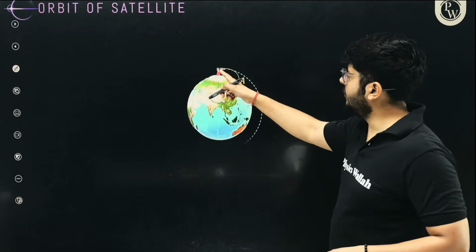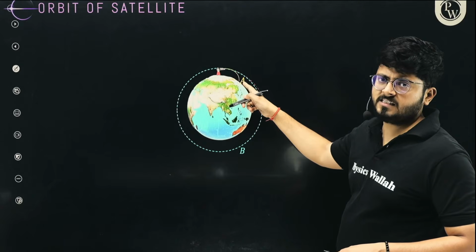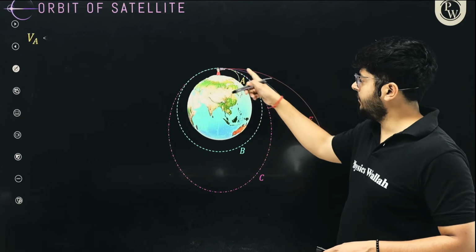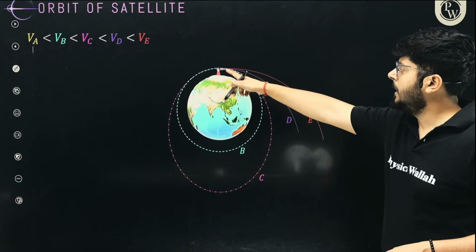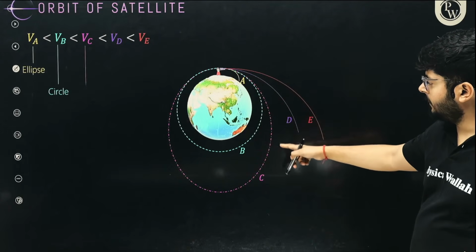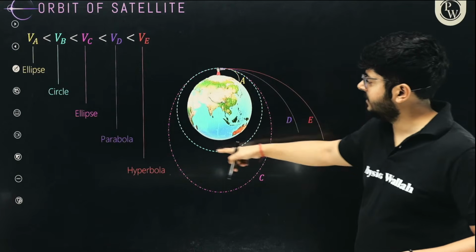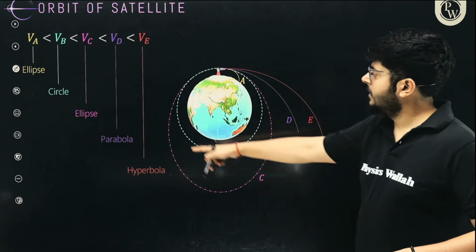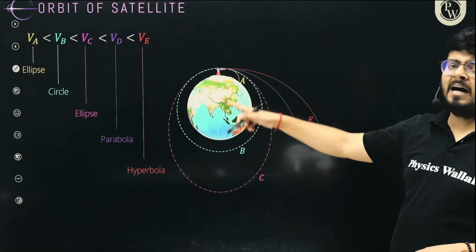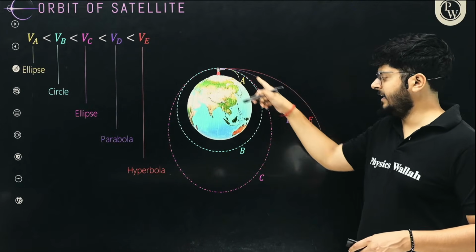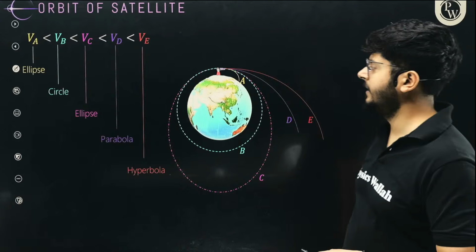So you see that you are launching a body at a certain velocity, it will fall at some place. You will launch at a higher velocity, it will fall at some other place. But if the velocity is a specific one at the time of launching, it will continuously fall and come back at the same place like this. So you see that the orbit will be higher and bigger, and it will continuously move in this way.